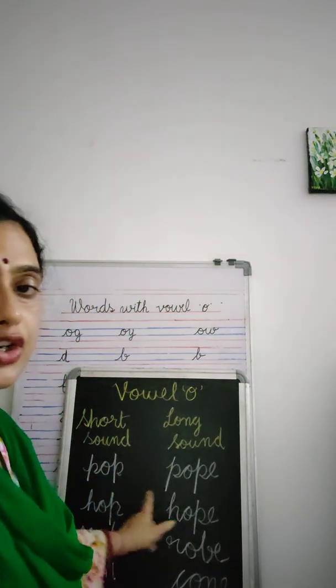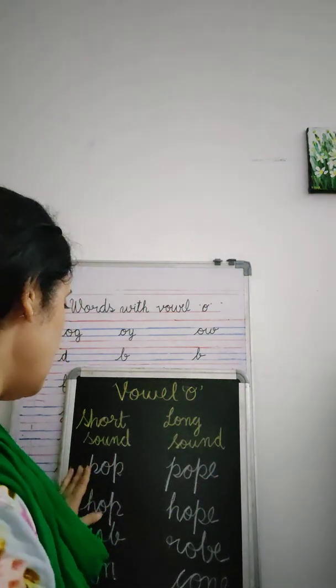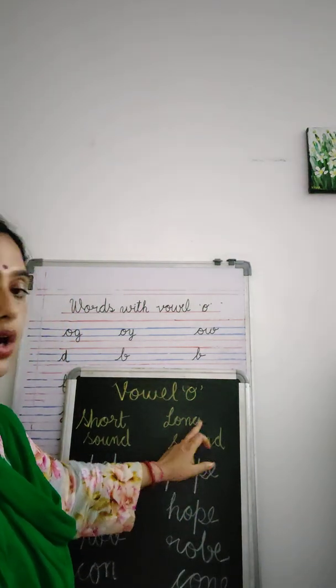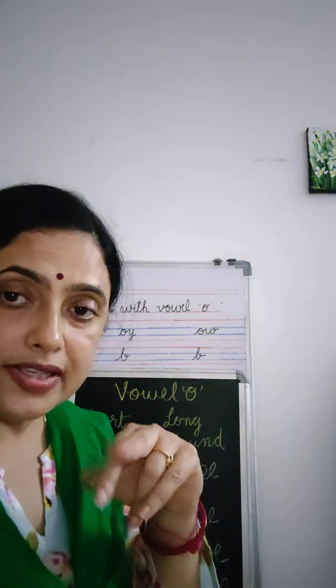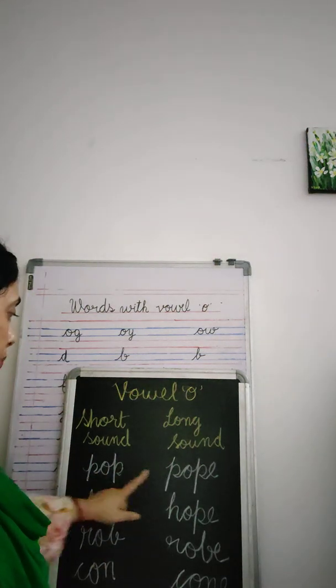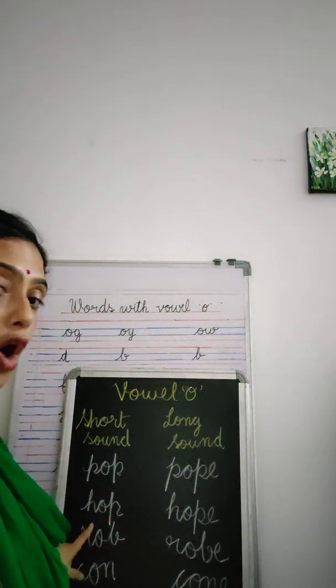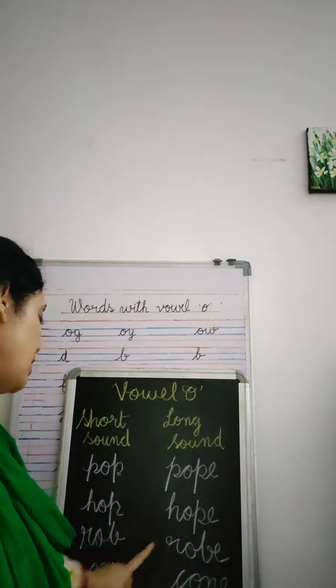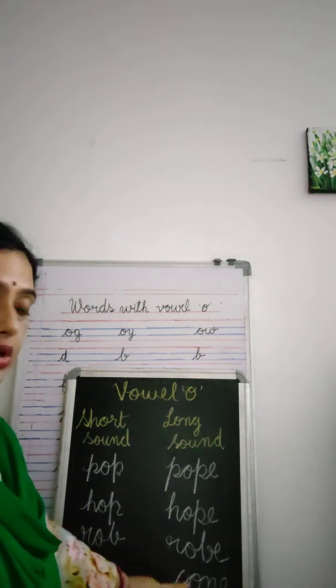Okay, so this is the short sound and long sound. Because we have got two vowels here, it is giving us a long sound. When two vowels are walking, first one does the talking and it gives us a long sound. Second will remain silent. Now let's read them once again. Pop, pope, hop, hope, rob, robe, corn, cone.